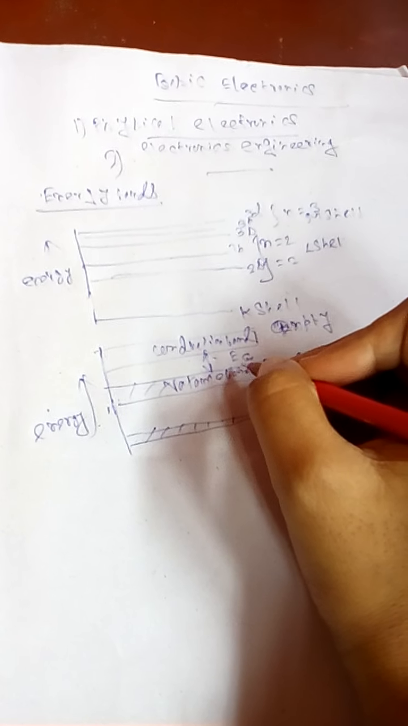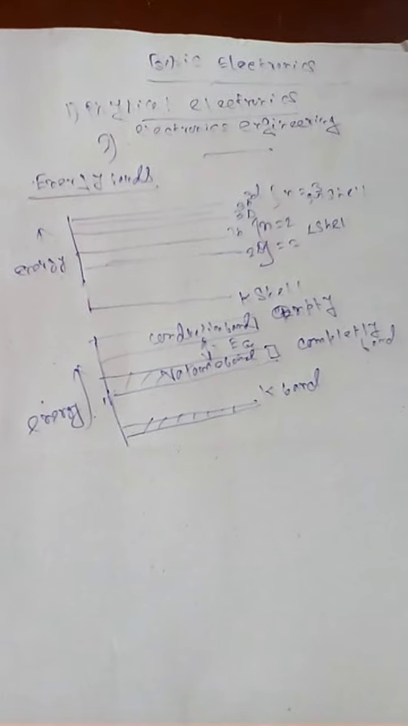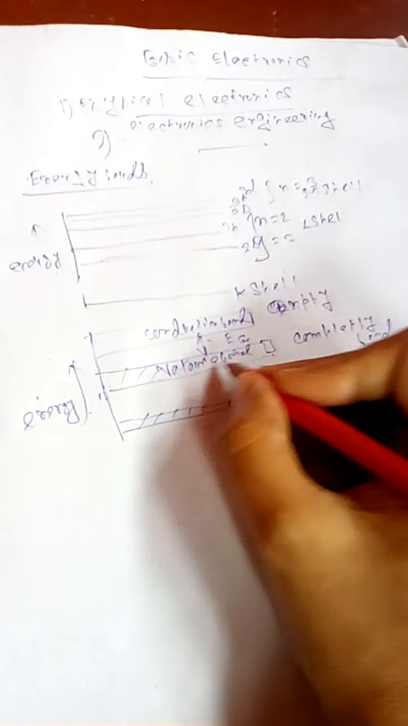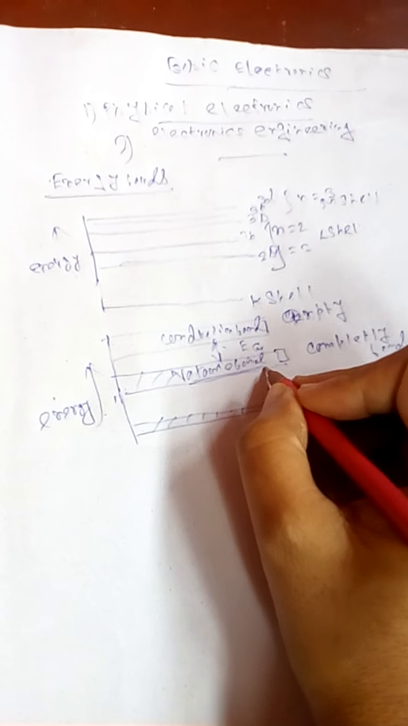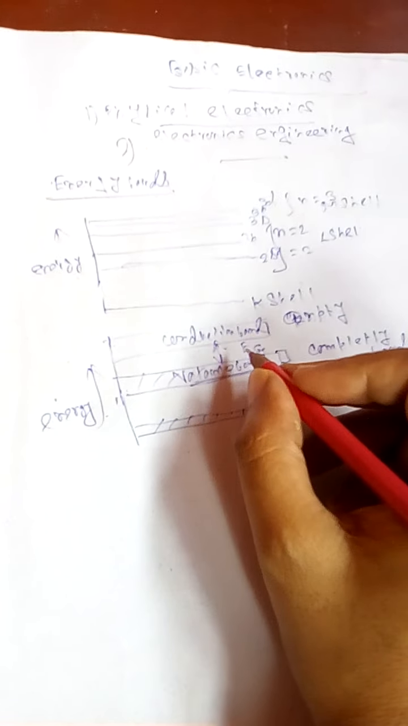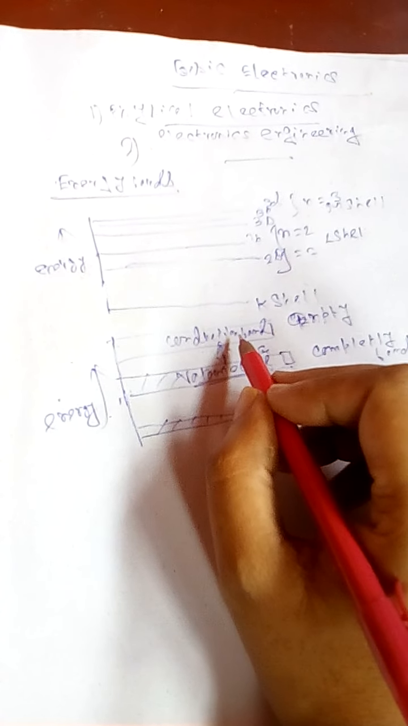And the lower band contains all the four valence electrons of the isolated atom and is known as the valence band. This band is completely filled with electrons, and the upper band, that is the empty band, contains no electrons.